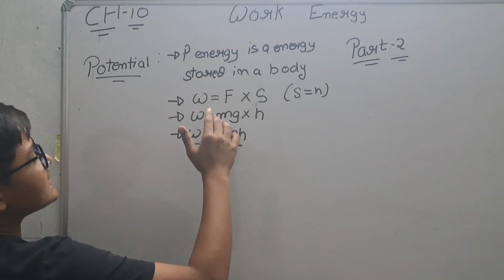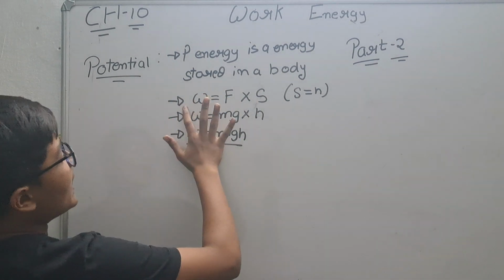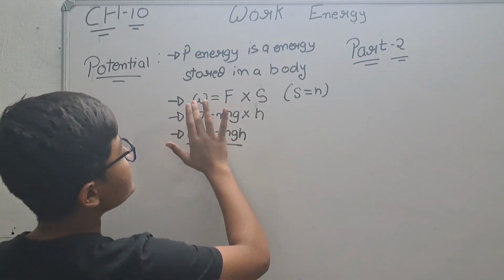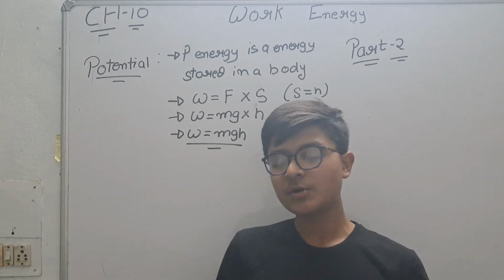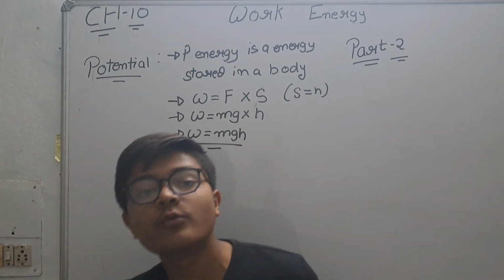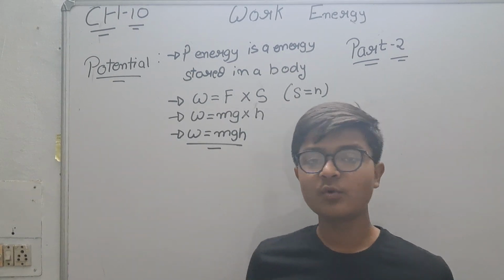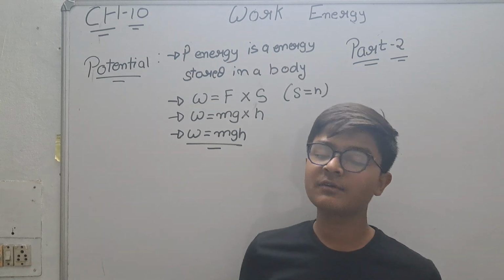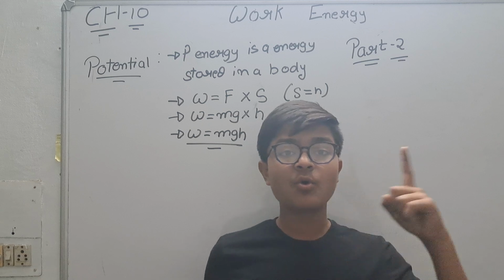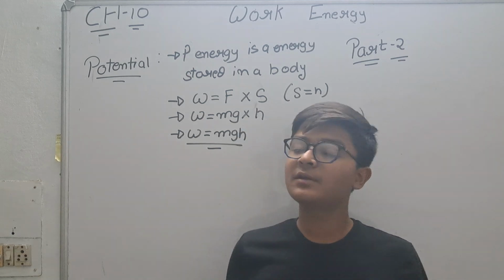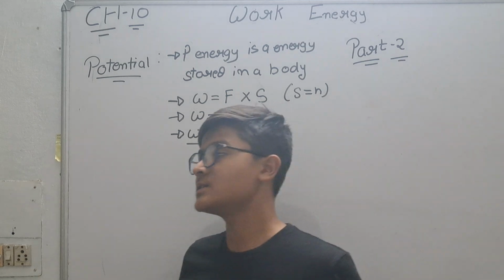So let's take the derivation. W is equal to F into S. Work is equal to force into displacement. We have seen this in part 1 also. I have already said that if you have not seen part 1, go to the channel and see part 1, otherwise you will face difficulties.